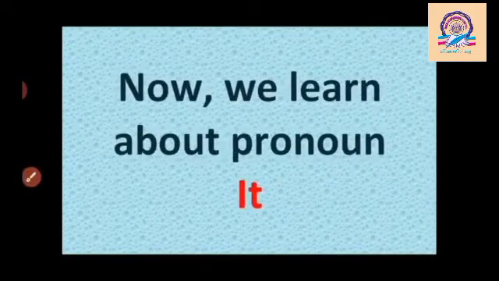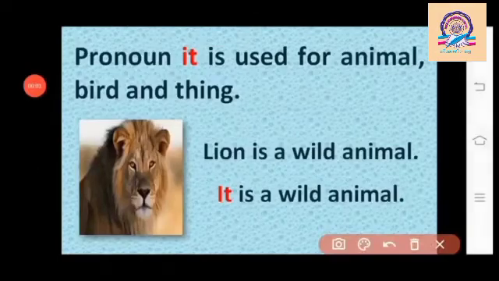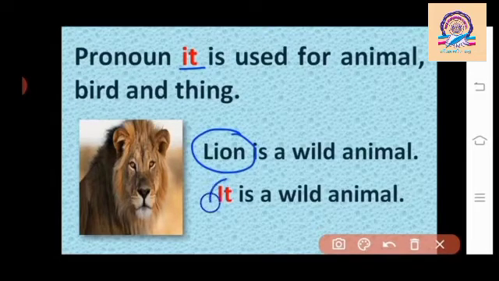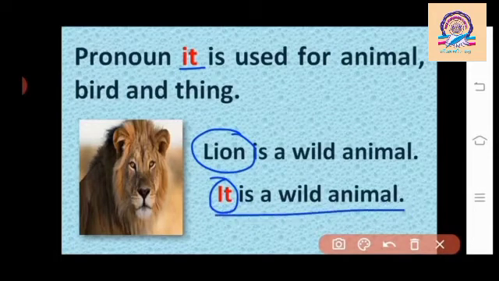Now we learn about pronoun it. Pronoun it is used for animal, bird and thing. For example, lion is a wild animal. In this sentence, lion is a noun of animal. So, we use pronoun it in place of noun. Now it's called it is a wild animal. How to speak, student? It is a wild animal.